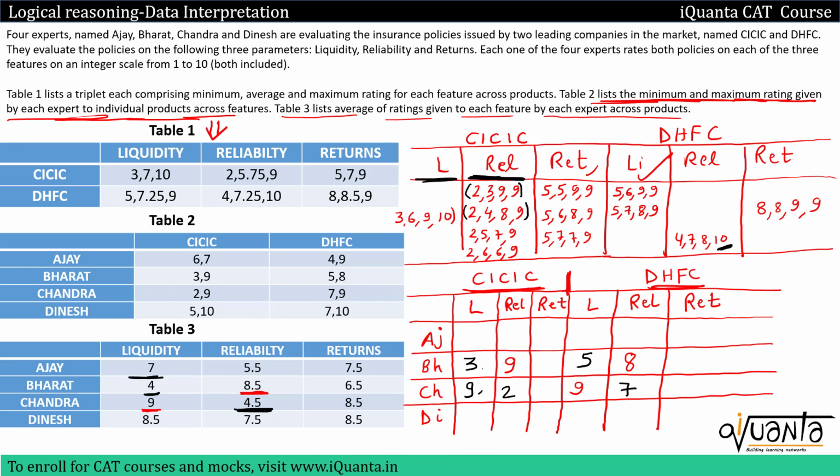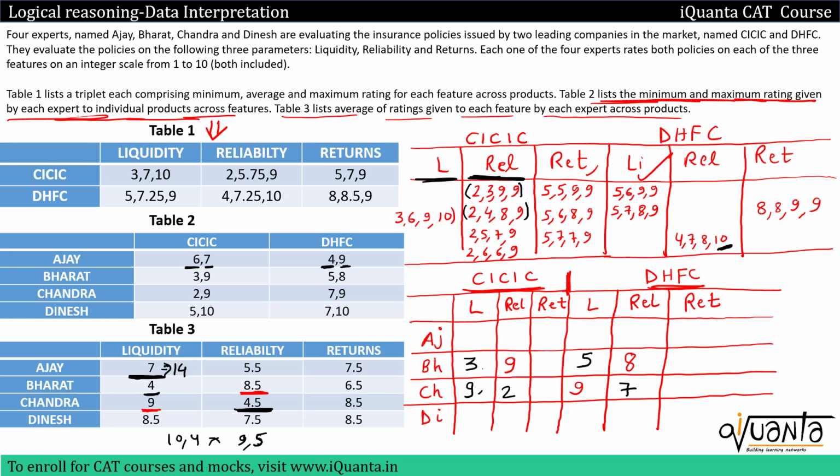Then if we talk about Ajay liquidity, we have average rating 7. So sum of rating should be 14. If we go to Ajay's rating, minimum he is giving 6 here, 7 here, 4 minimum here, 9 maximum here. So for 14, we can have pair 10, 4, but that is not possible because maximum rating is 7 and 9 in CICIC and DHFC. So this is not possible. So can we have 9 and 5 possible? No, that is also not possible because maximum rating in CICIC is 7.